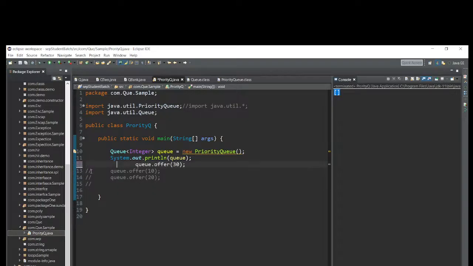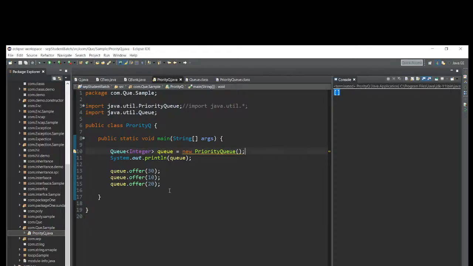If I add one integer, if I add this one, if I add this one, if I add this one, save this one. Why do you have to add integer? Because in the generics I added integer. This is called autoboxing, right? Converting a primitive data type into an object is called autoboxing.